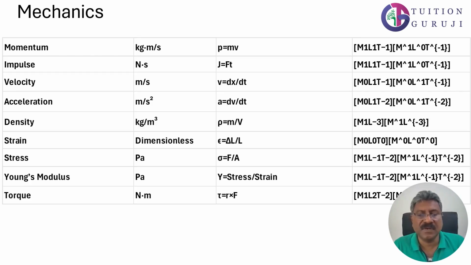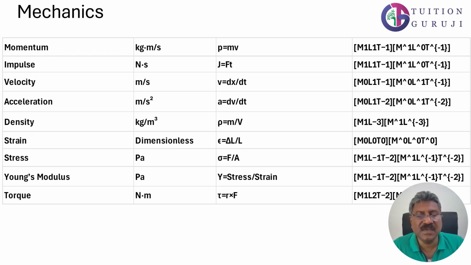Momentum is equal to mass into velocity and it will be M1 L1 T raised to minus 1. Impulse is force into time, that is M1 L1 T raised to minus 1. Velocity we know is actually L T raised to minus 1 and acceleration is L T raised to minus 2. Density is mass per volume, meaning volumetric density. It will give M1 L raised to minus 3.